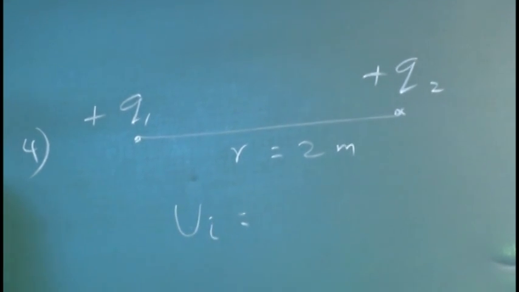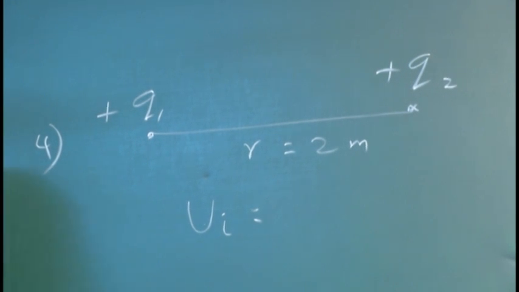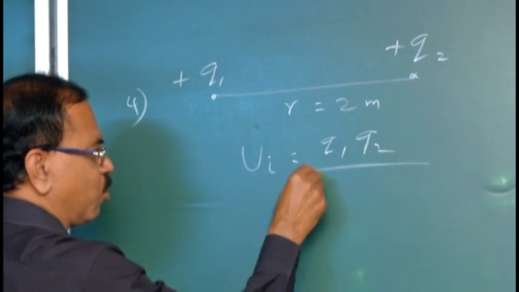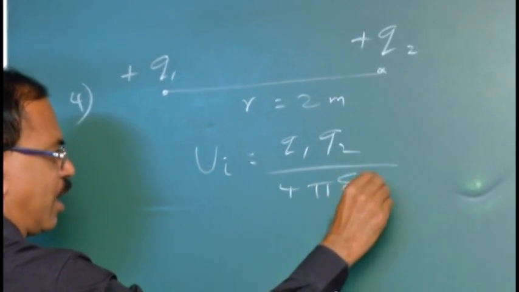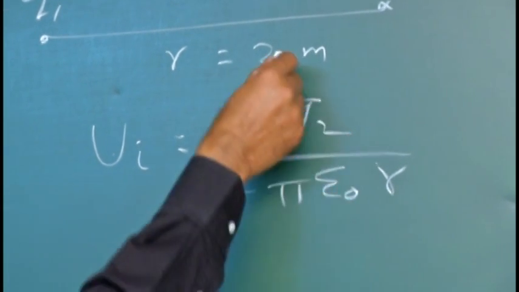The potential energy formula, yes, you have thorough knowledge. Just now we discussed potential. In the case of potential it is Q by 4 pi epsilon naught r, multiplied by another charge. So Q1 Q2 by 4 pi epsilon naught r. This is the potential energy. For r it is 2 meter.